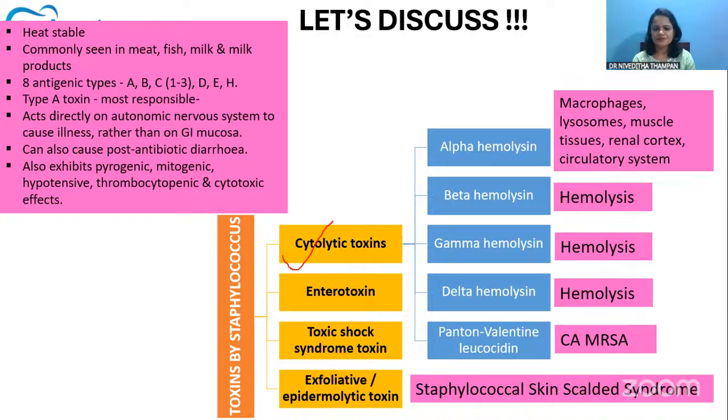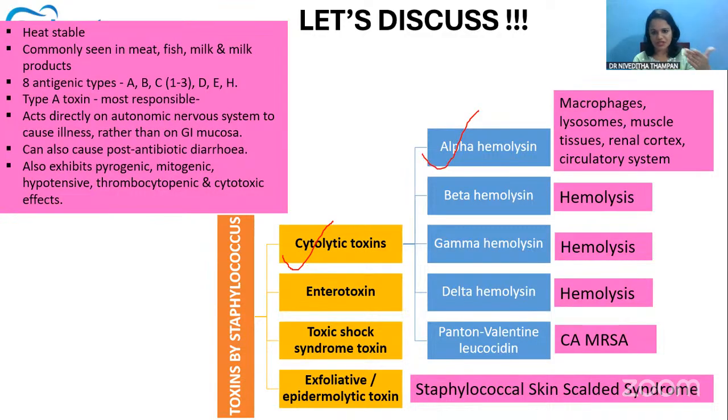It is again divided into the cytolytic toxins, which include hemolysins and leucocidin. The hemolysins can again be of four types: alpha, beta, gamma, and delta. And we have a leucocidin that is called the Panton-Valentine leucocidin. The alpha hemolysin is the major one, which is responsible for all the hemolytic functions.